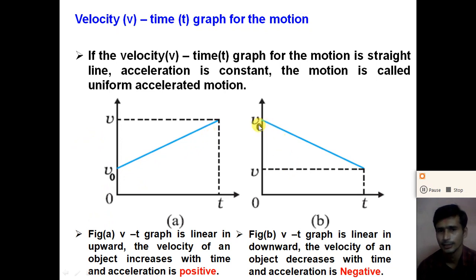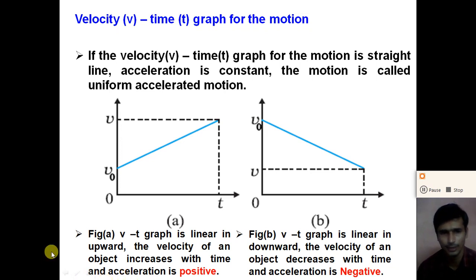And here, if the velocity decreases with time, the motion is called uniform decelerated motion, or we can say retarded motion. Why is it called retarded motion? So what is retarded motion? If the velocity of the object decreases with time, we get negative acceleration, and so the motion is called decelerated motion.